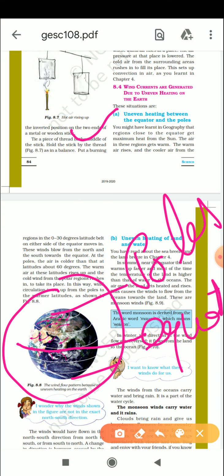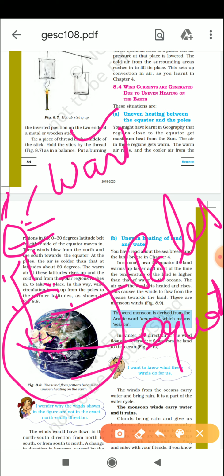Fine. So just suppose this is the sun, as I already told you. When the sun rays are falling on the polar region and on the equator, as you know, the equator is nearer to the sun. So the equator is getting the maximum amount of heat. So the air around this region will get warmer easily. Now, as I told you, when the air becomes warm, it becomes lighter in weight and it goes up. So the air near the equator will get warmer fast, so it will go up.